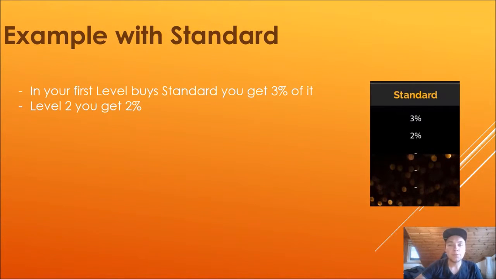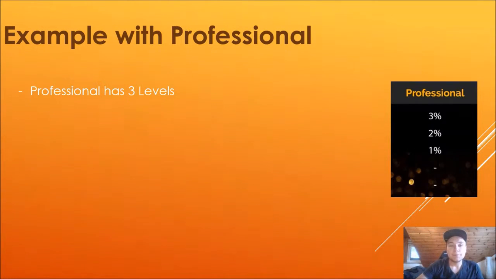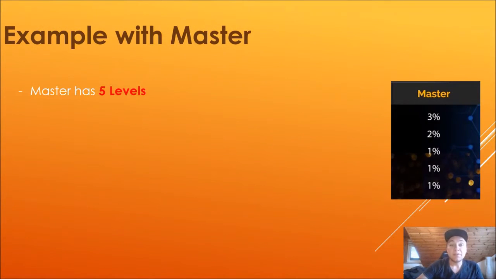The example, the standard: in level 1 you get 3%, in level 2 you get 2%. Professional has 3 levels: level 1 3%, level 2 2%, and level 3 1%. Master has 5 levels. First 3%, second 2%, and levels 3, 4, and 5 you get 1%.